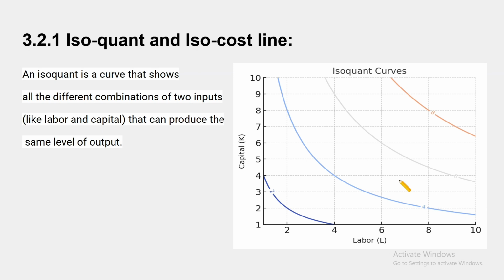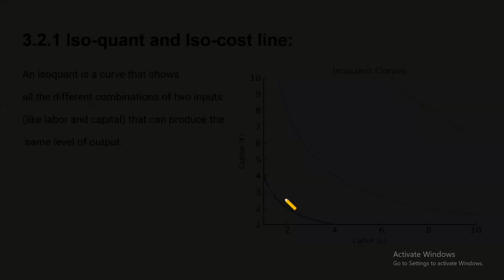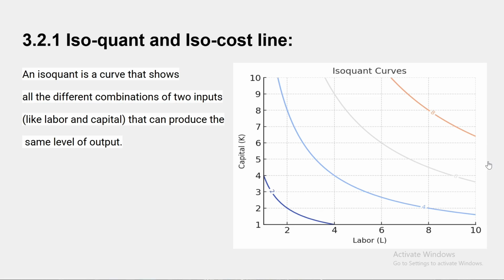Isoquant and isocost line. An isoquant is a curve that shows all the different combinations of two inputs, like labor and capital, that can produce the same level of output. So output should be the same, but with different combinations of two inputs like labor and capital. Here is the curve. There are rules of this curve. They cannot intersect each other, or we can say that they are parallel to each other. And a higher curve gives a higher level of production. So the production level here is higher than here.